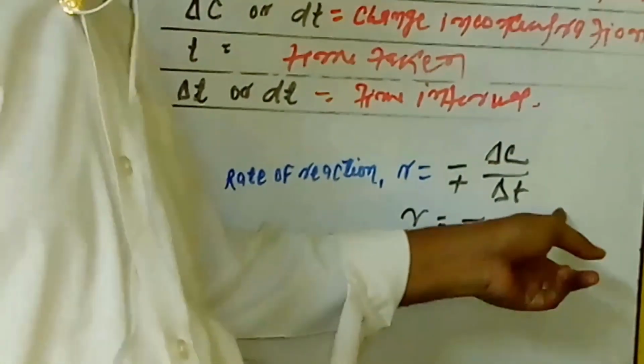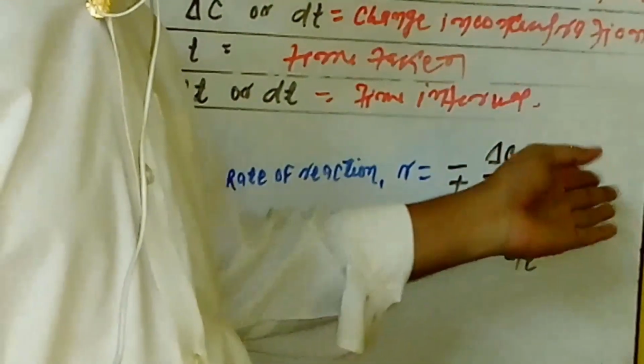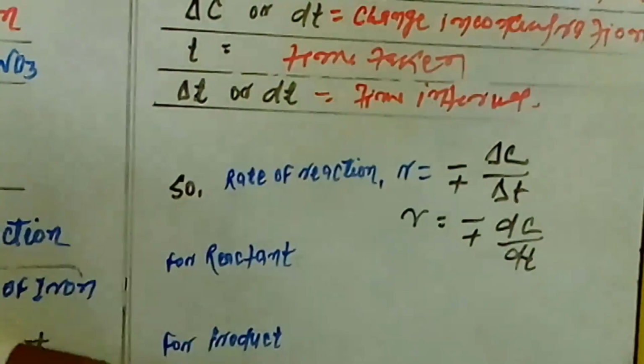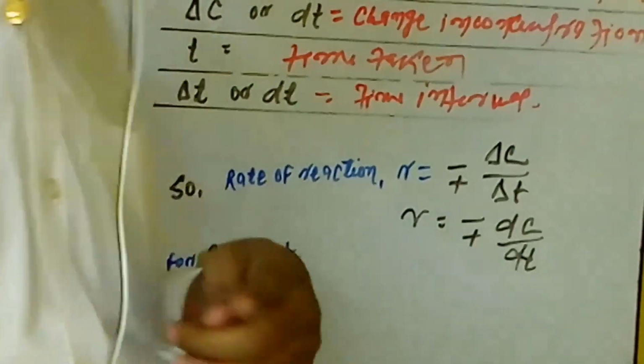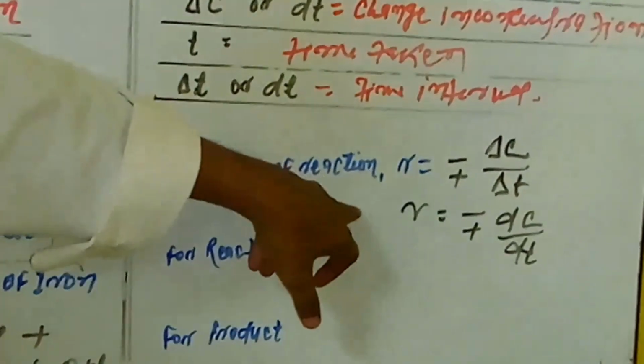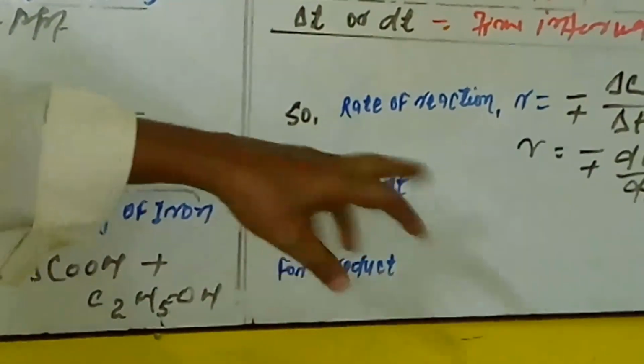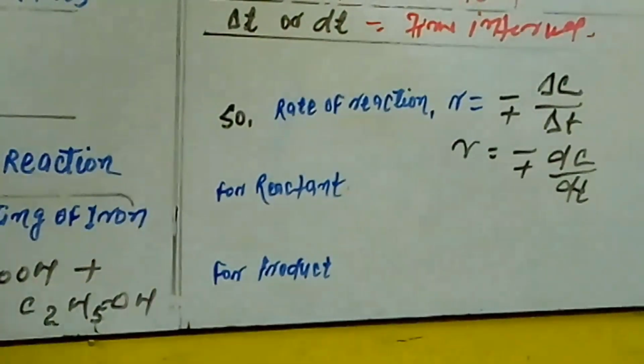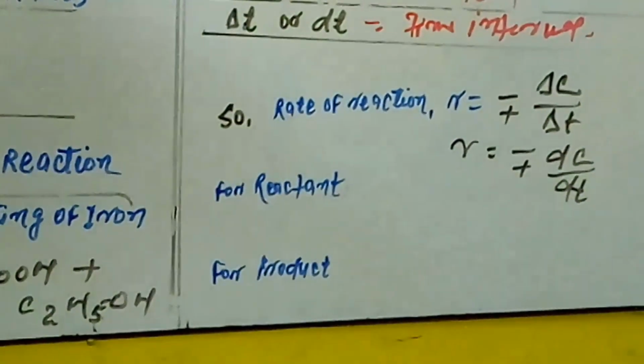We discuss this in the next classes in a different manner, like average rate of reaction and instantaneous rate of reaction. Ultimately, if you want to write these in a different manner for reactant and product, they may be written like this.